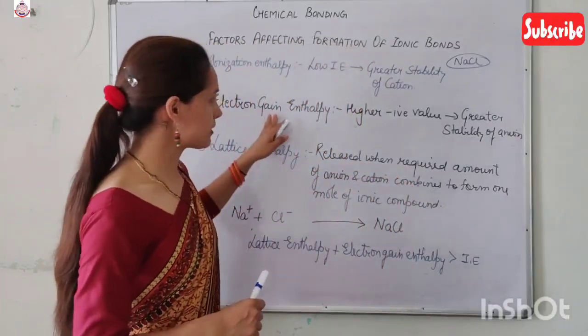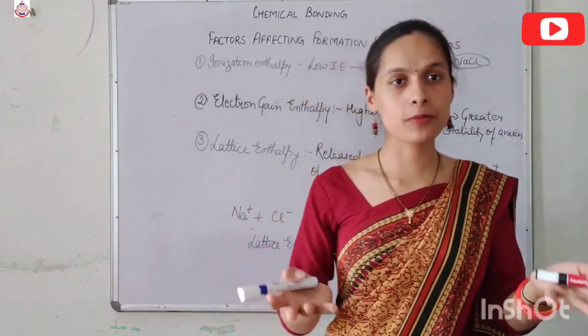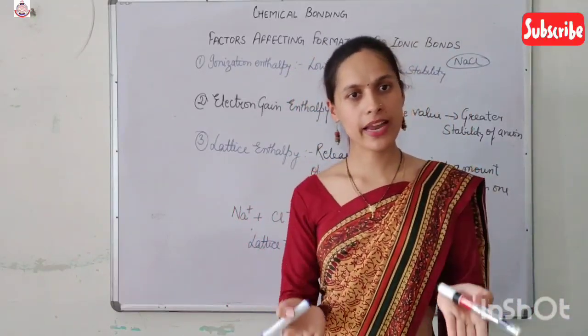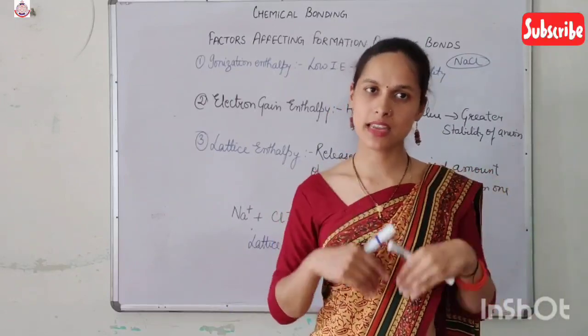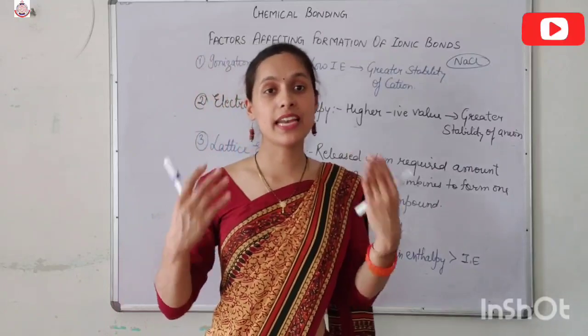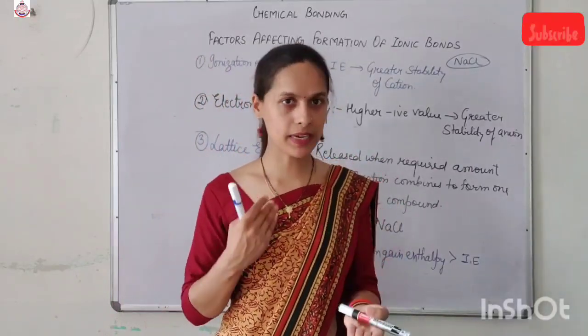Now, if the system is releasing energy, if the atom is releasing energy, it means it is gaining stability. The more amount of energy is released by an atom, the more stability is gained by that particular atom. So if an atom is releasing energy by its own, it means it is gaining its stability.